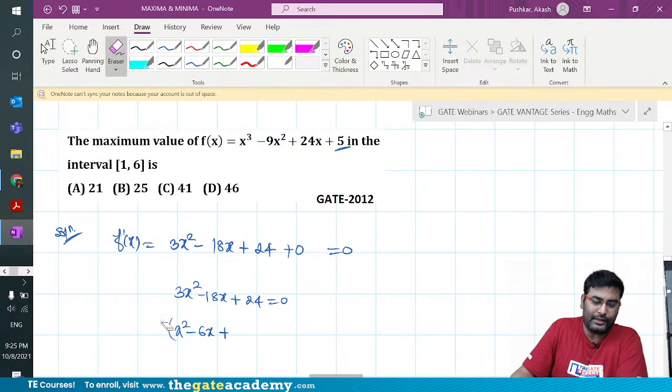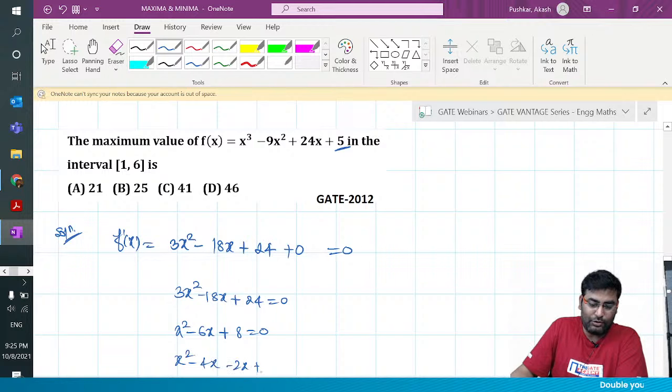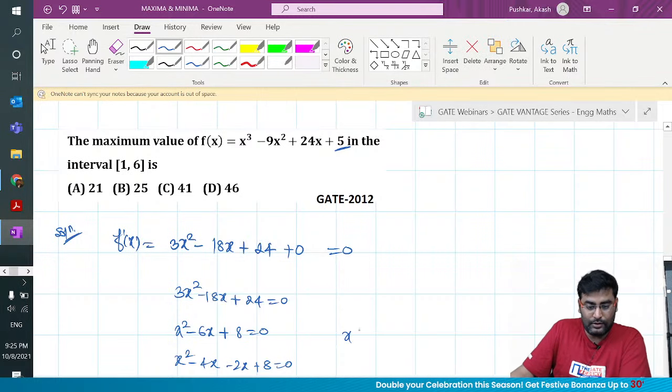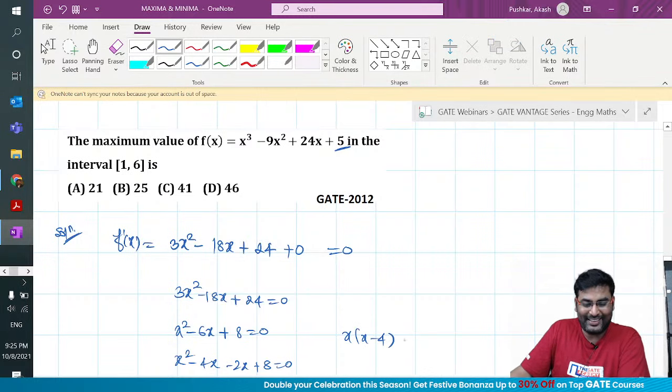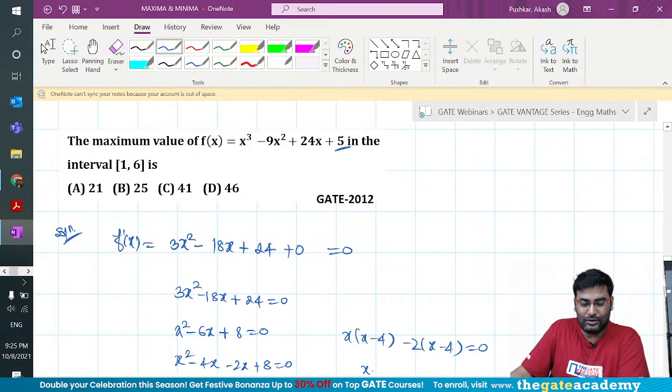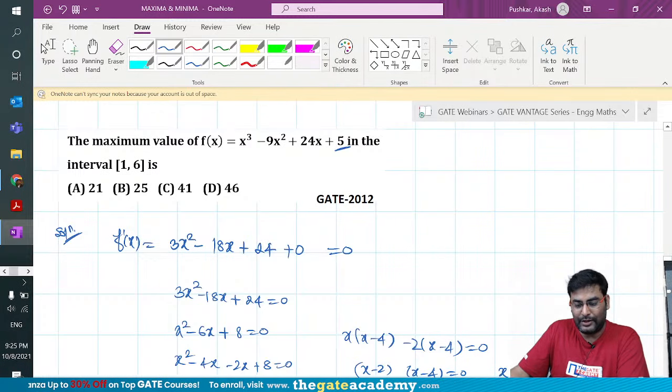So what values do I get, guys? Okay, I'm doing this for all of you guys. So you'll get x minus 2 into x minus 4. So the critical points you have got are x equal to 2 and x equal to 4.